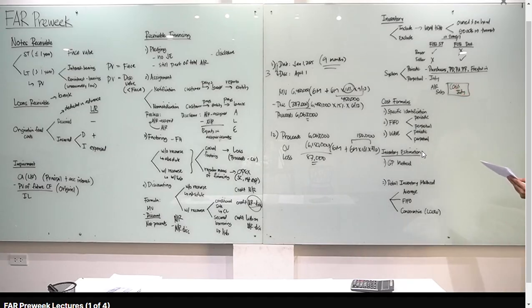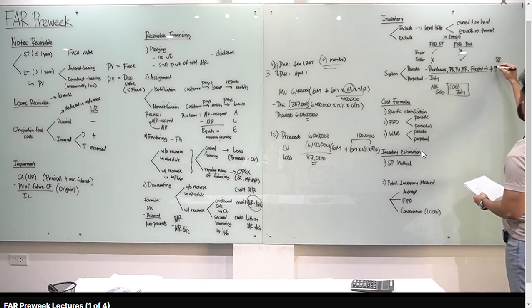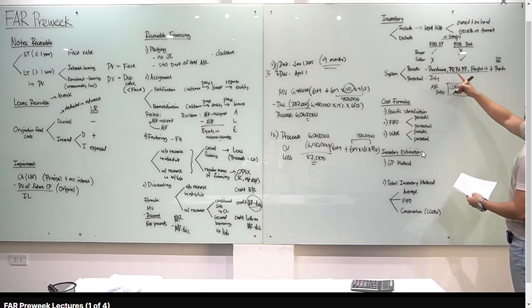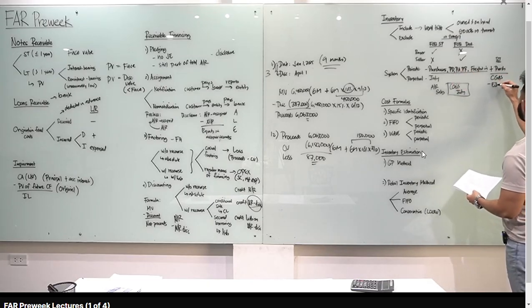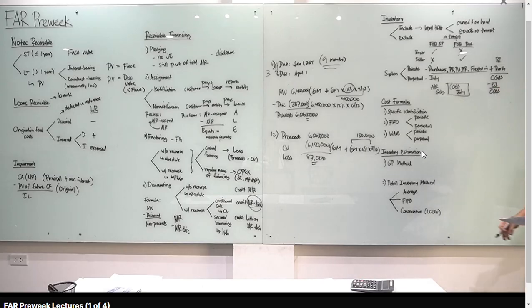Alright? Ano pa difference between the two? Kapag periodic, pag mag-compute tayo ng cost of goods sold, meron tayong formula. Beginning inventory, plus purchases, plus freight in, minus discounts, allowances, returns, you have cost of goods available for sale, minus ending inventory, you have cost of goods sold. Okay? So, ibig sabihin, pag periodic, kailangan may formula ka to compute for the cost of goods sold. Unlike perpetual, every sale, nag-e-entry ka na ng cost of goods sold. So, ibig sabihin, monitor natin yung balance ng cost of goods sold natin. So, there's a difference between periodic and perpetual.